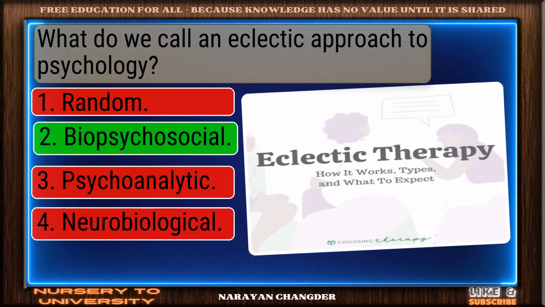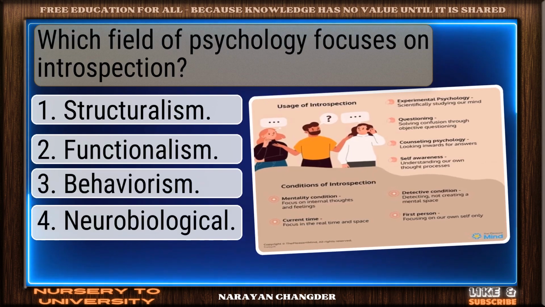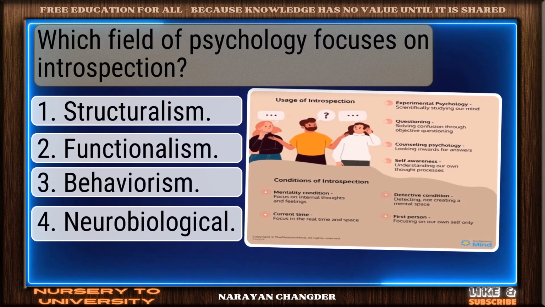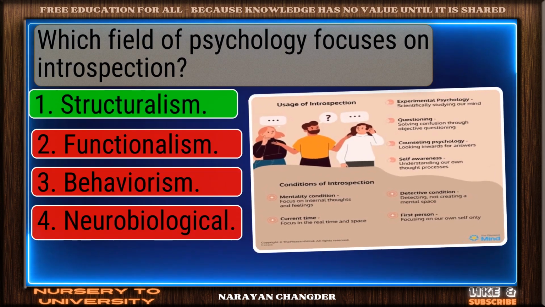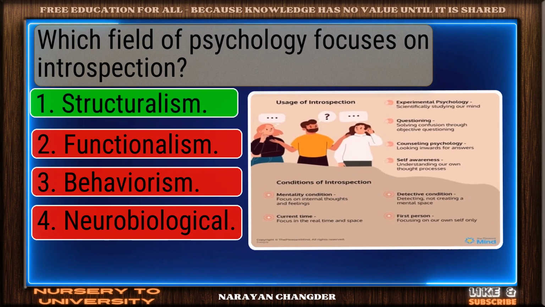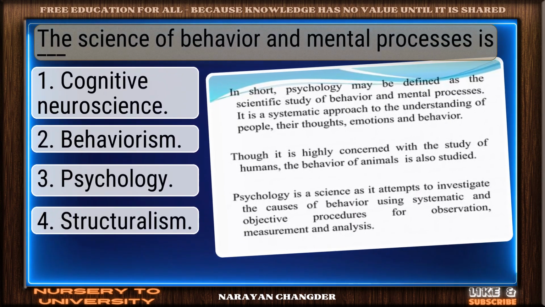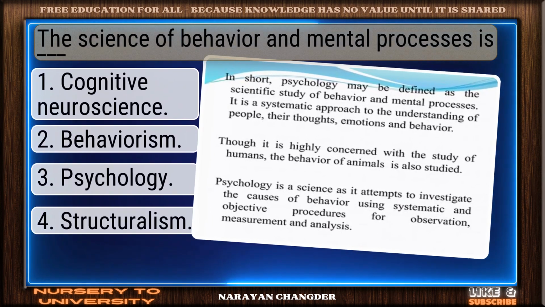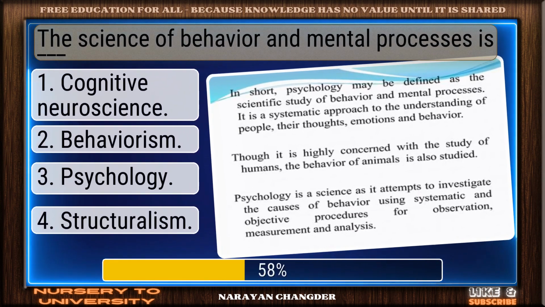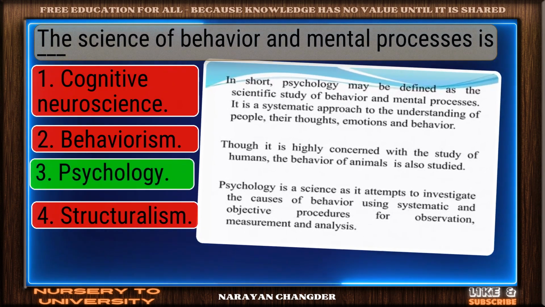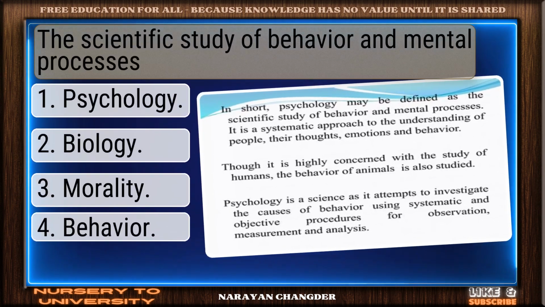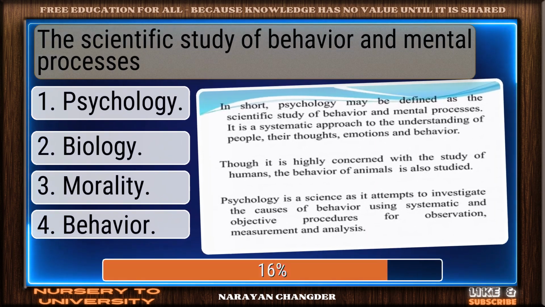Nicely done. Biopsychosocial. Which field of psychology focuses on introspection? You got it! Structuralism! The science of behavior and mental processes is dash. Confident and correct. Psychology.